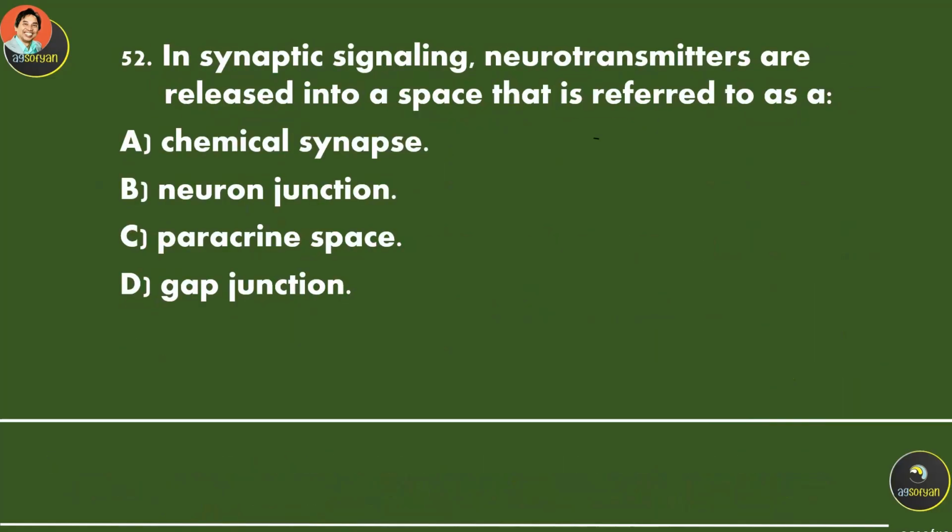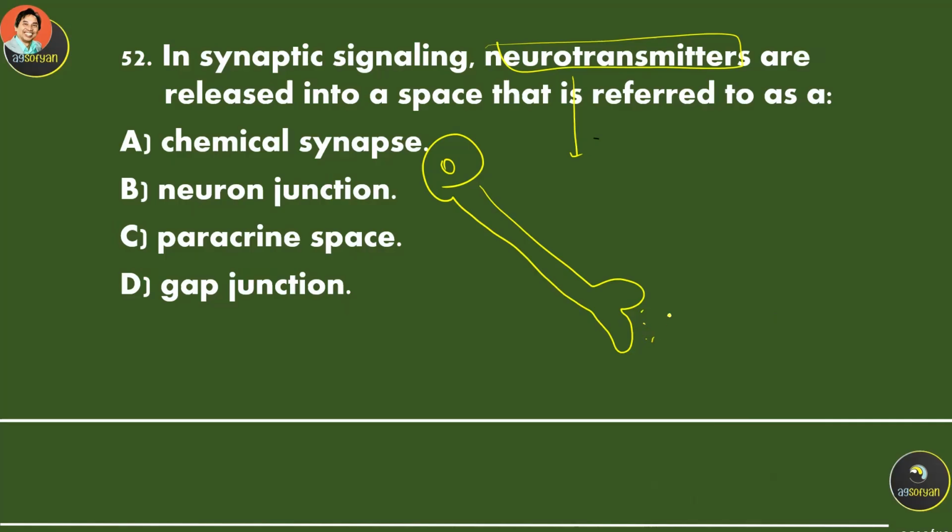In synaptic signaling, neurotransmitters are released into a space that is referred to as blank. Now, neurotransmitter is released by a neuron. Let's say this is a neuron. It releases neurotransmitter over here. Neurotransmitter is actually a chemical. It's released into this space.